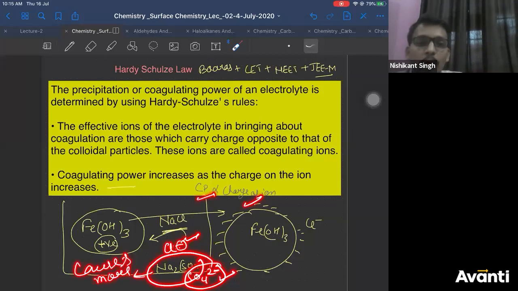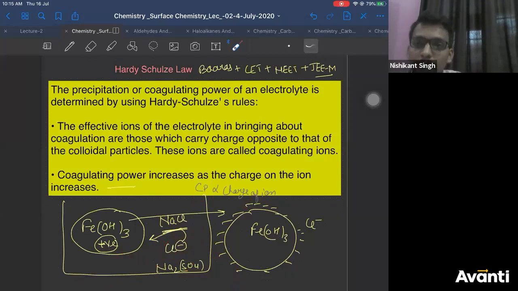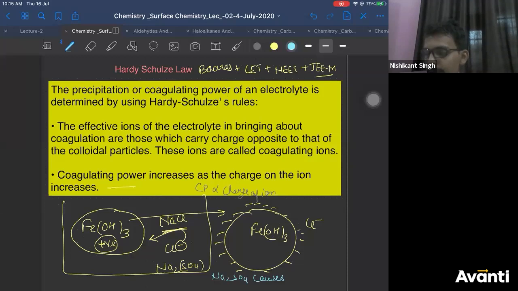So which can cause coagulation more effectively? Na2SO4 causes coagulation better. So if you want to write, you will write Na2SO4 causes more coagulation. Now listen to the question I'm asking carefully.